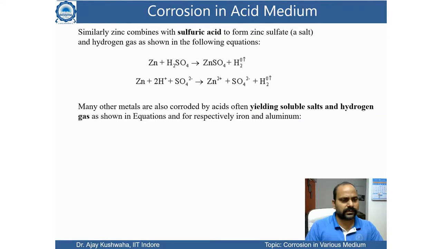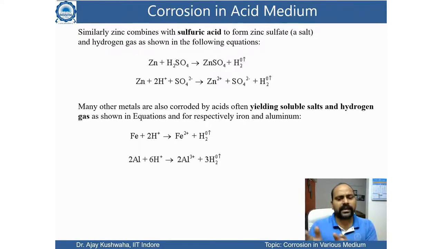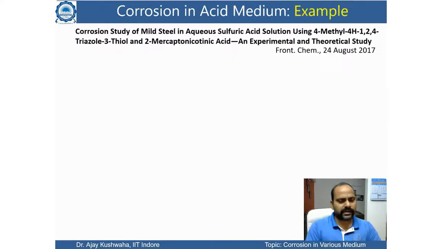So similarly, many other metals also corrode by acid, often yielding salt and hydrogen gas, as shown in the equation for the respective iron or aluminium. In the iron case, it forms Fe 2+ and then some salt. In the aluminium case, Al 3+ ion and salt, depending upon what kind of acid is there. If HCl is there, then FeCl3, FeCl2. If sulfate is there, then FeSO4. So they have just given one kind of idea, like Fe ion, and then hydrogen will be there.